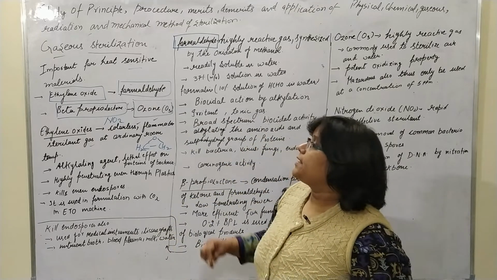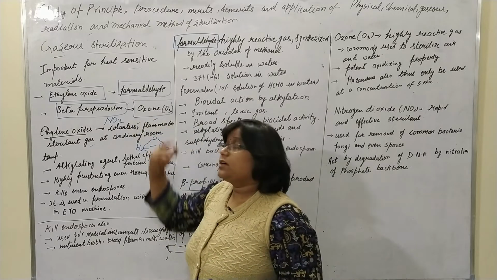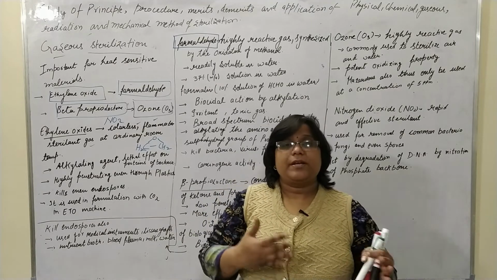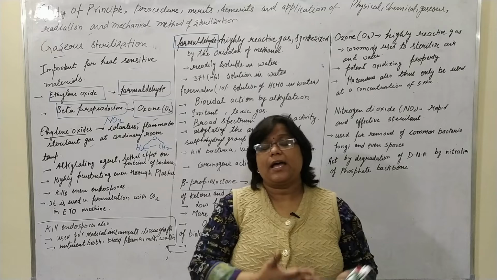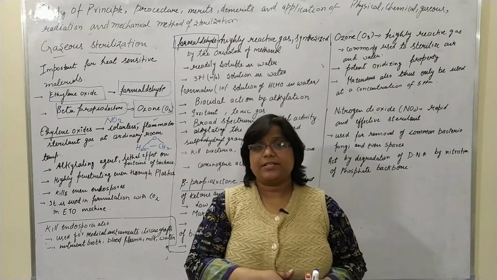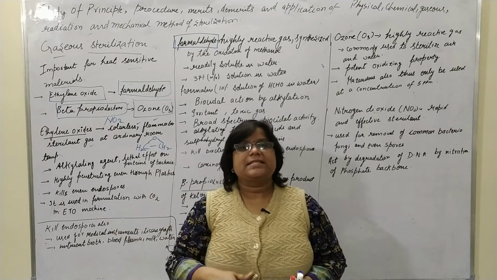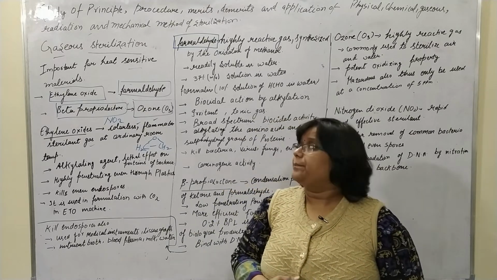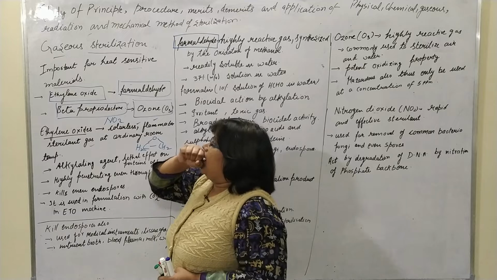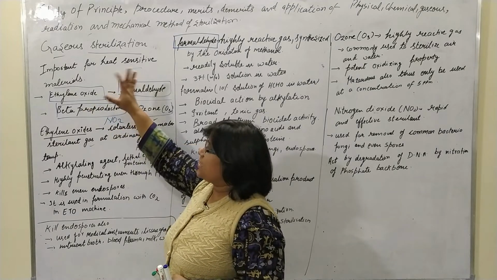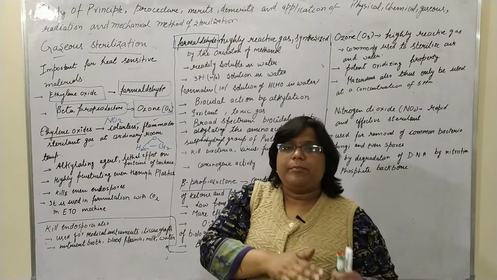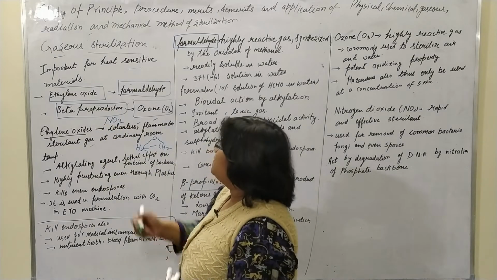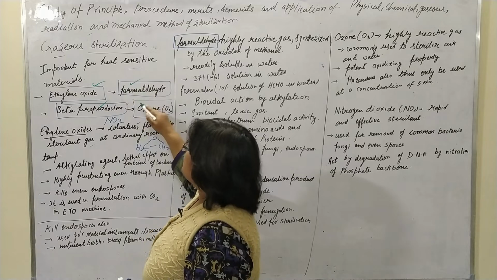For heat-sensitive materials, which we cannot sterilize with dry heat and moist heat sterilization, gaseous sterilization is a boon. The four main gaseous sterilizing agents are ethylene oxide, formaldehyde, beta propiolactone and ozone.